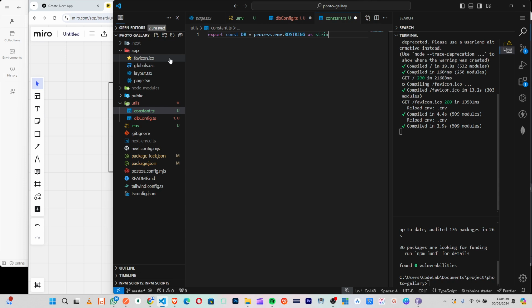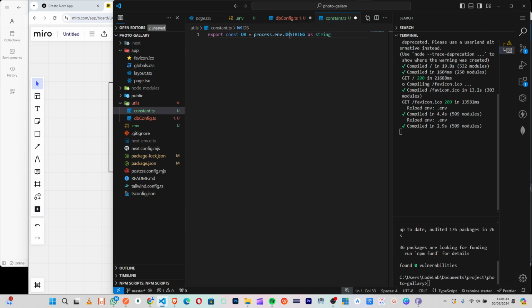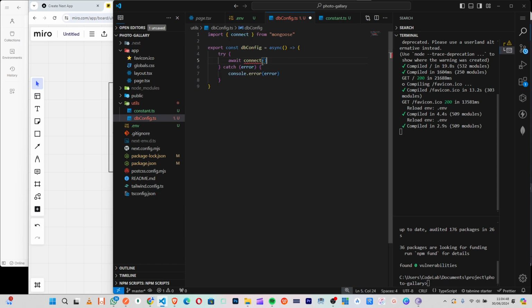Of course, this thing is string, right? So this should be db underscore string. Okay, so here should be db. So db, that one will help us establish connection.